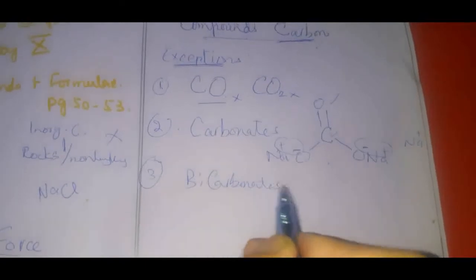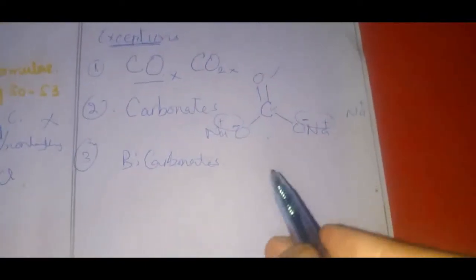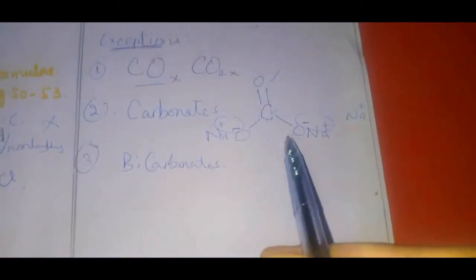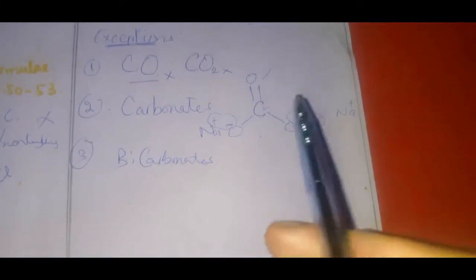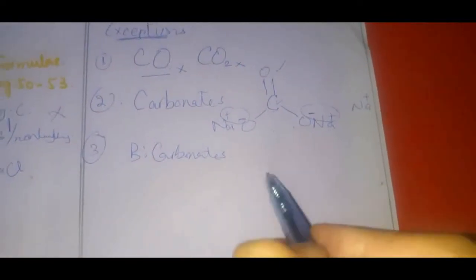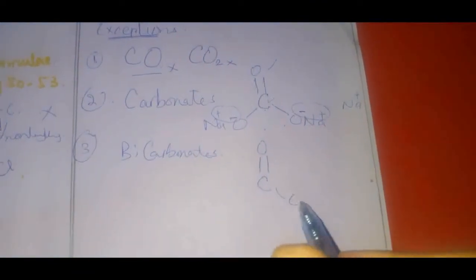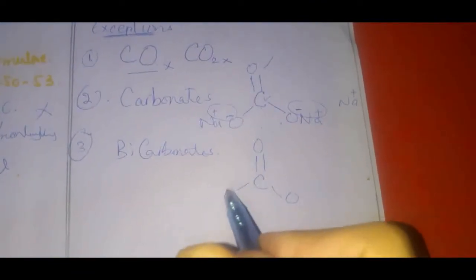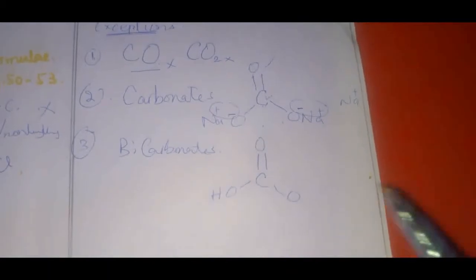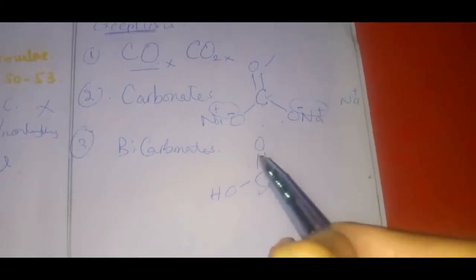What are bicarbonates now? If you remember, in our class we discussed that bicarbonates are CO3 with a hydrogen atom with them. So the structure is C double bond O, O, and OH. Now look at the valency: 1, 2, 3, 4. Carbon has completed its valency.